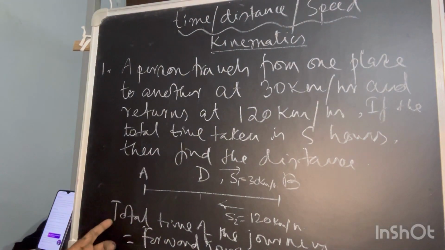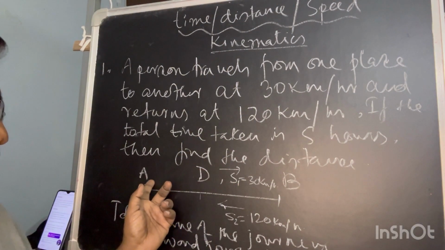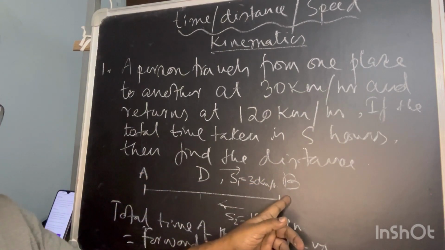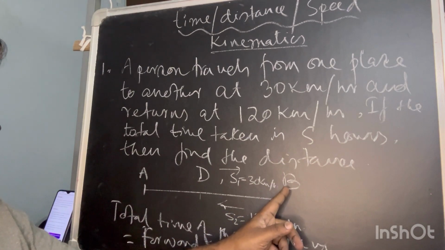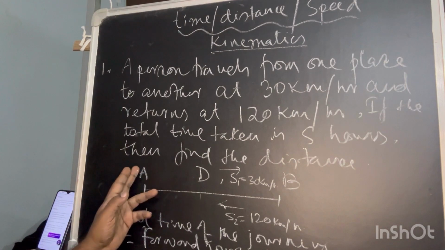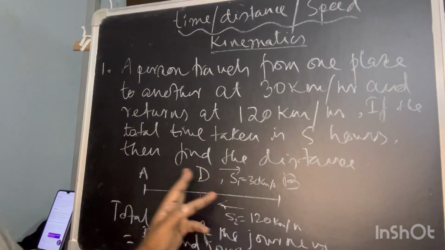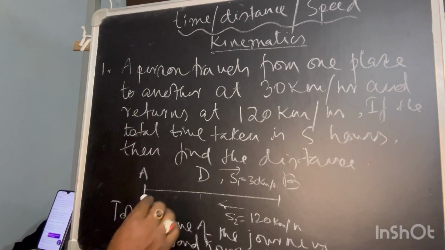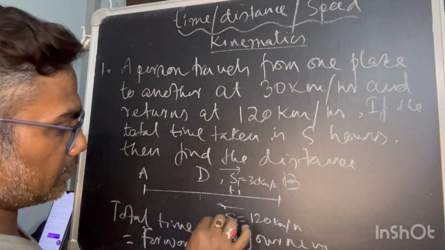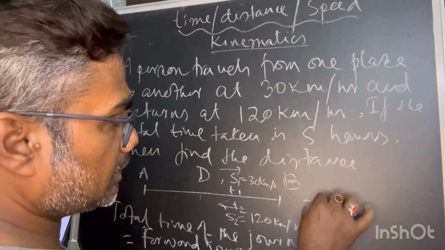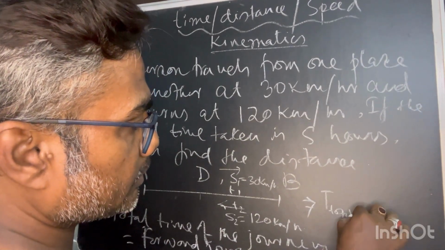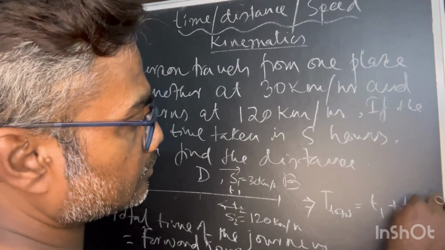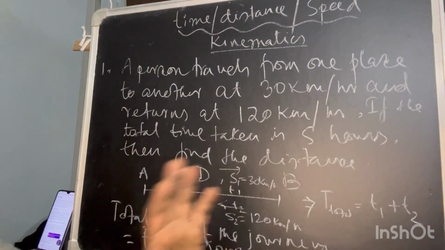This is the addition of the time taken to move from A to B and the time taken to go from B to A. Initially forward journey A to B, then B to A. Let the time taken for the forward journey be T1 and for the return T2. So total time T total is equal to T1 plus T2. This will be my initial equation.